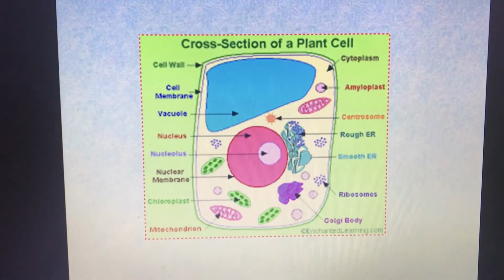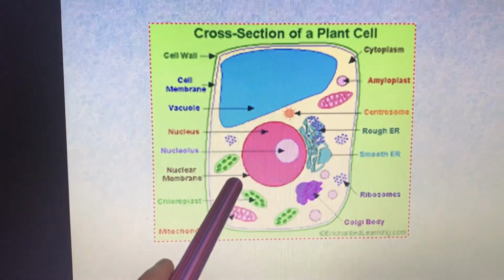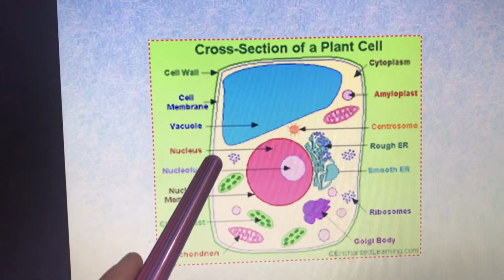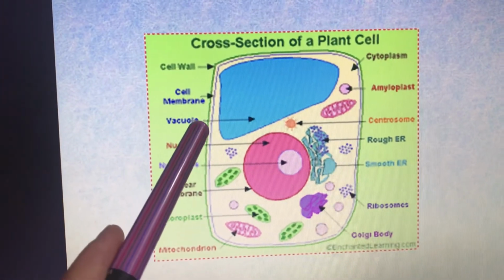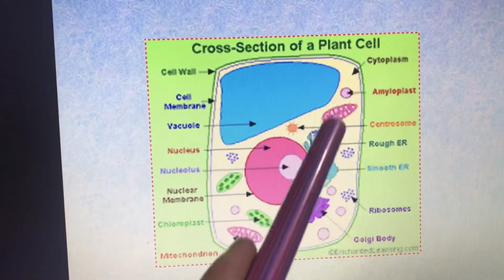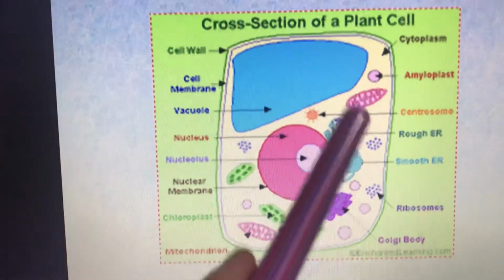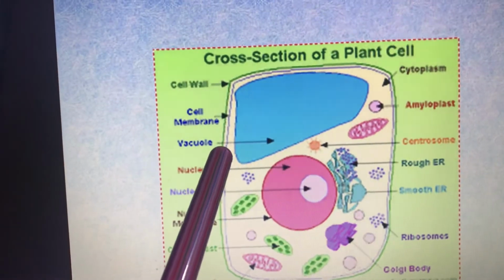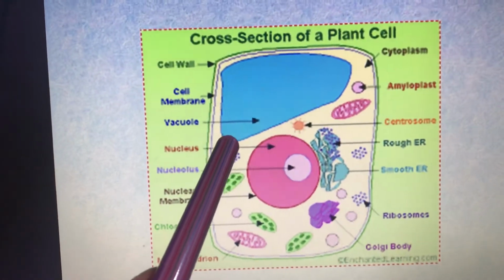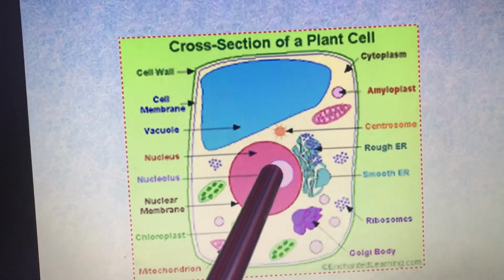This is the cross section of a plant cell. You can observe some parts here. Now these two layers you can observe. The outermost layer is called the cell wall. The fluid filled inside the cell is known as the cytoplasm, and the second layer is known as the cell membrane or also the plasma membrane, right? Then some other parts also you can see here.